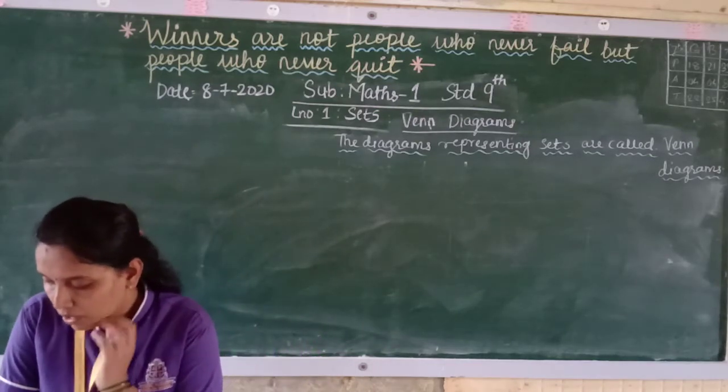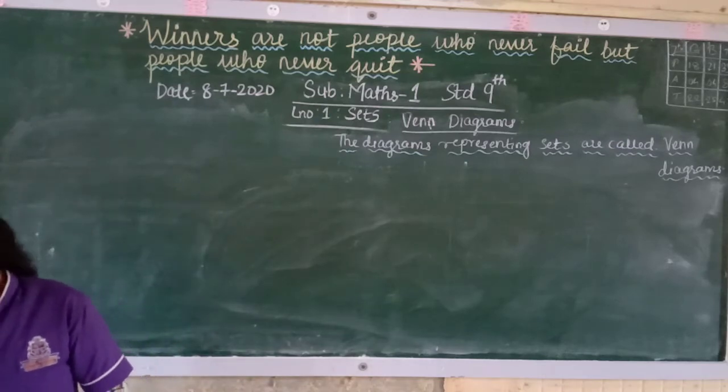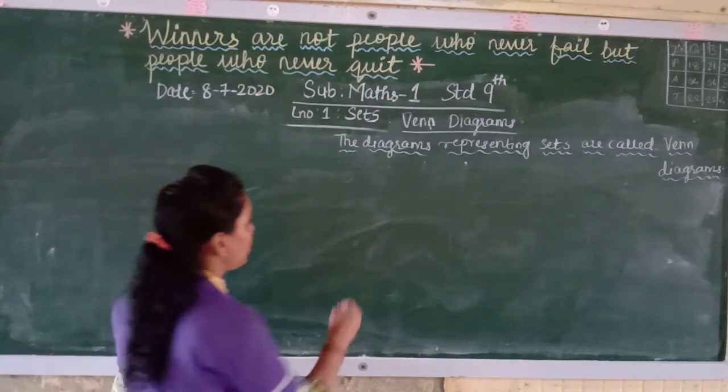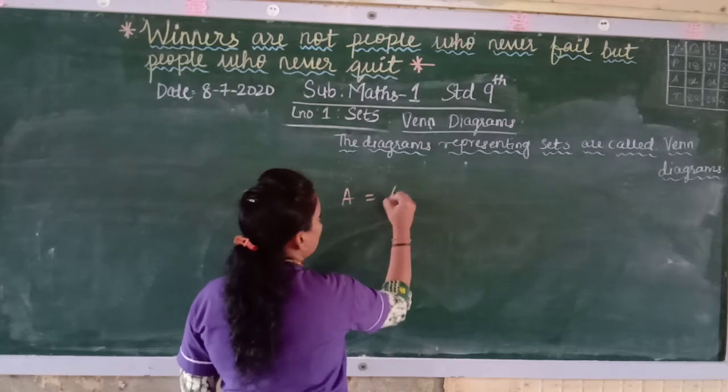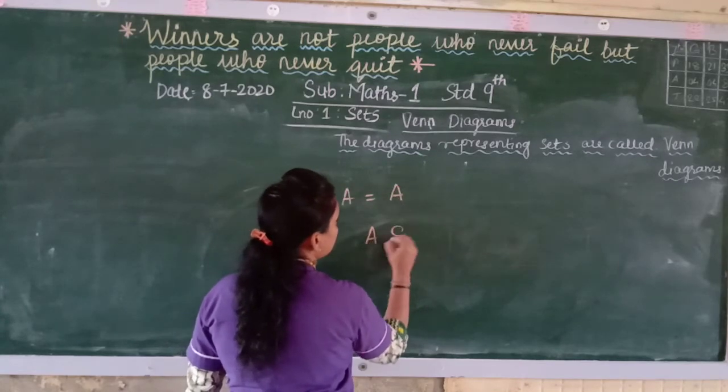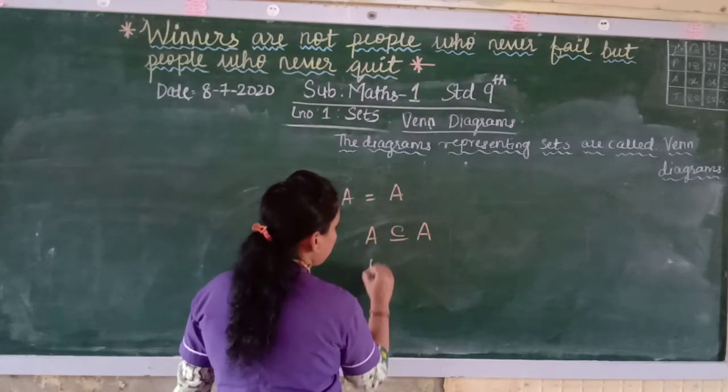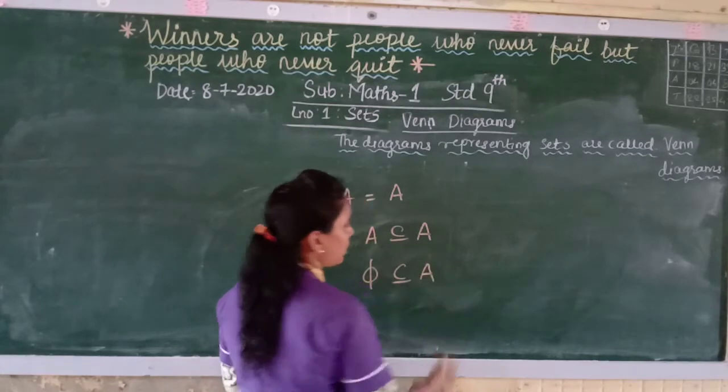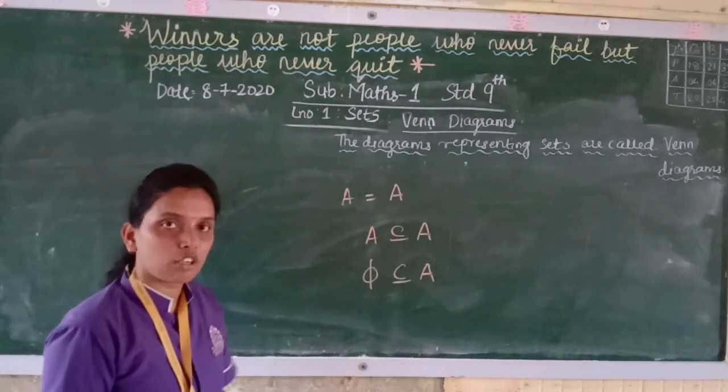Now if A is equal to A, then A will be a subset of A, and also the empty set will be a subset of any set. Whatever set it is, an empty set will be a subset of that.